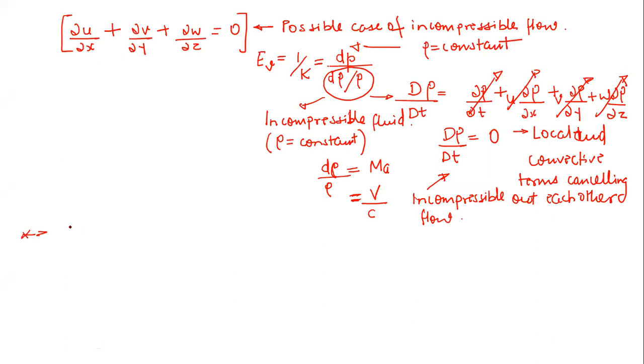Okay, so let us take one more flow field, that is u is equal to xt square and v is equal to xyt plus y square. Okay, so now for this, just try to solve this and tell me whether it is a compressible or incompressible flow. Just try to solve this.